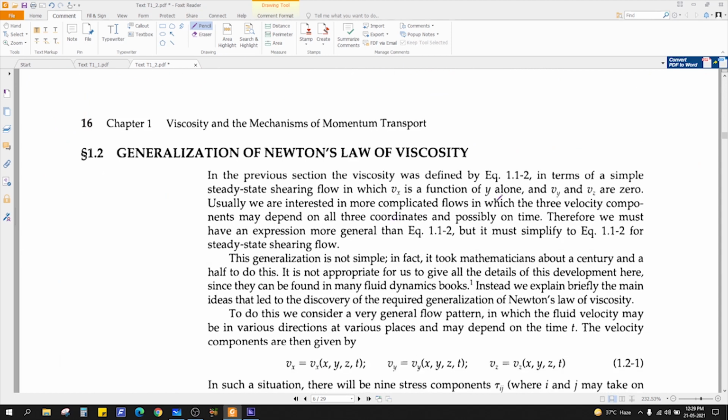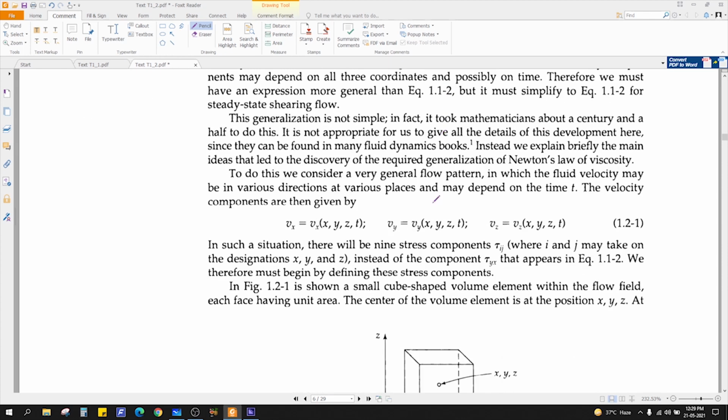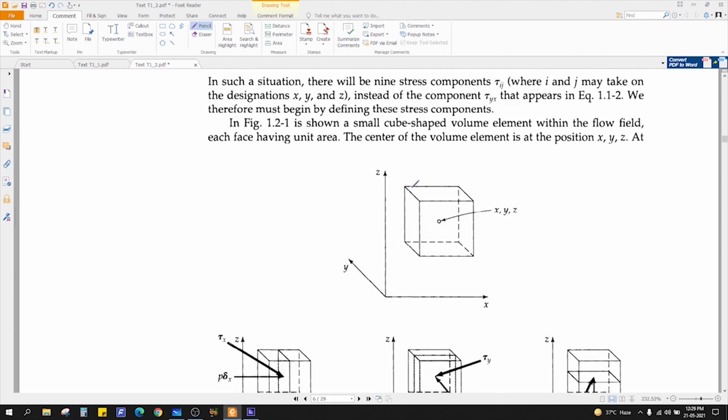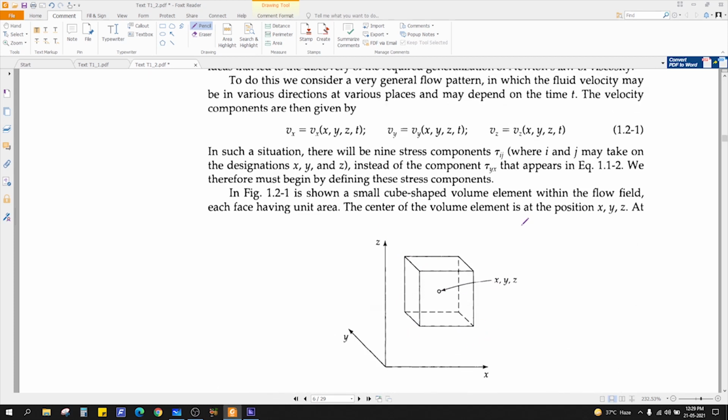Okay, now we just learned Newton's law of viscosity for a single direction. Now you want to generalize this Newton's law of viscosity in 3D. There are certain assumptions. Let's say this is the moving fluid, and you are drawing some control volume V. At the center, this is the x, y, z coordinates, right? So the x velocity will be a function of x, y, z, and time. Similarly, the y velocity will be a function of x, y, z, and time.